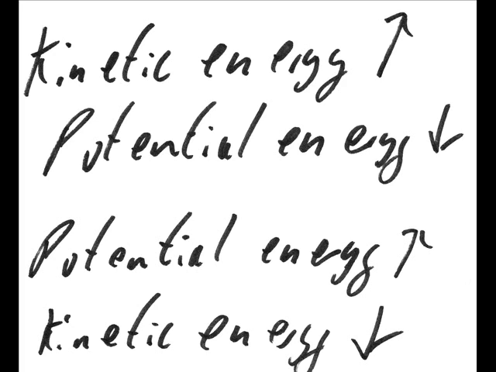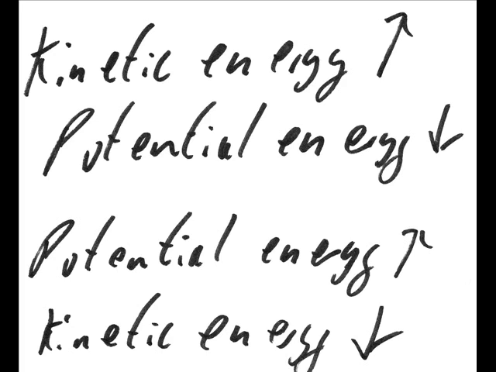Here the oscillator stops, and so we have no kinetic energy. This means that we have maximum potential energy when the displacement has reached its maximum negative value. This is at time period T divided by 2. The same pattern repeats. When displacement returns to the equilibrium position, the velocity is at a maximum, and so potential energy is 0. This is the same as at time 3T over 4.